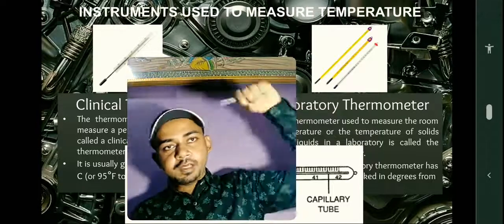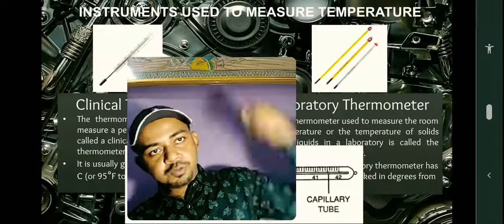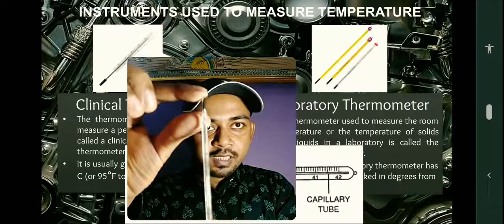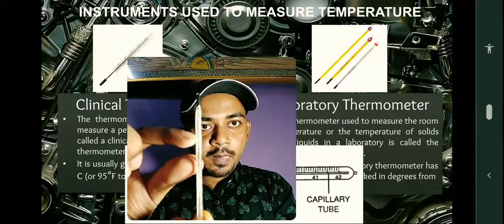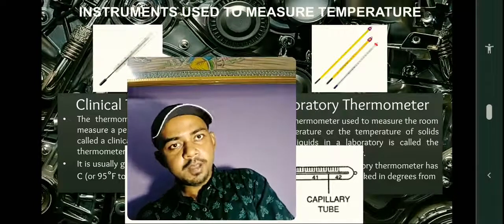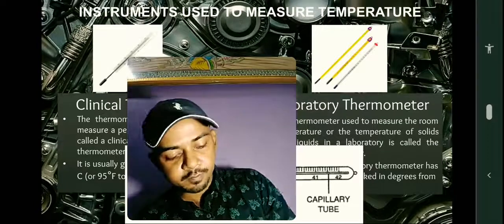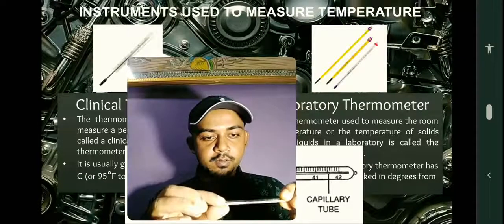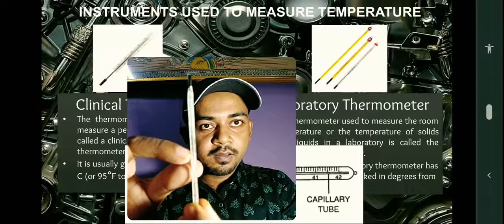Hold it tightly, otherwise it will slip, fall down and break. If you simply shake it like this, you will see that the temperature has fallen down. See, till here it came, isn't it? And if you want to increase the temperature, simply have a grip on the bulb and rub it tightly to increase the temperature. Yeah, see, again it is here, as you can see now.